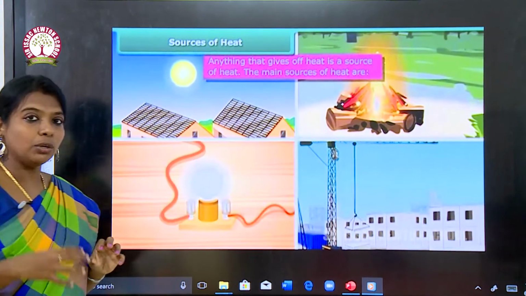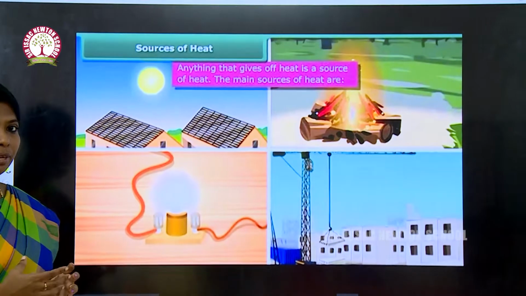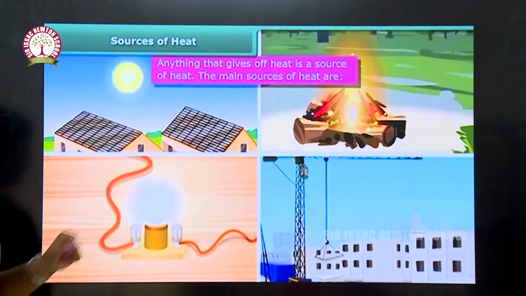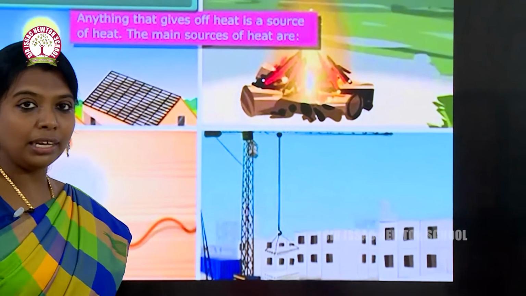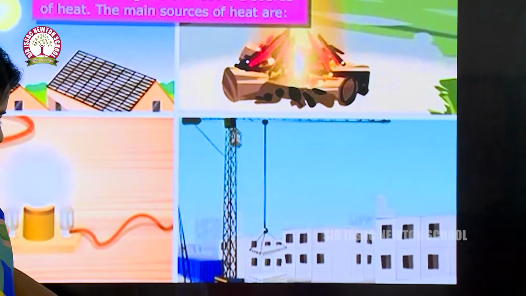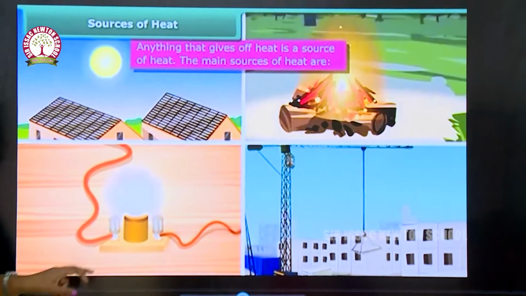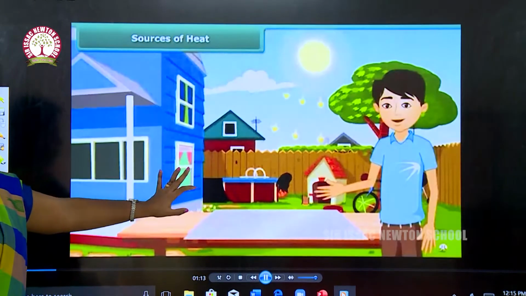Fire is also giving us heat energy. Then current, power, electricity is giving us heat energy. And the same way, mechanical energy also provides heat energy. These are the sources of heat.